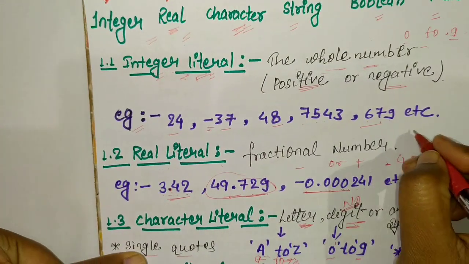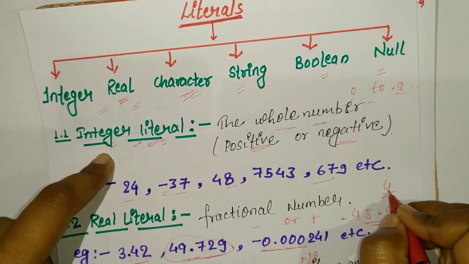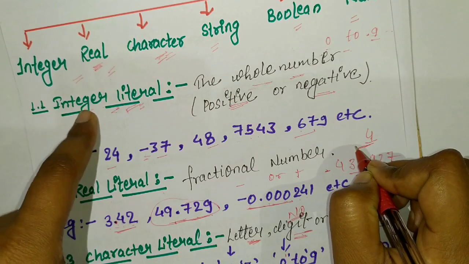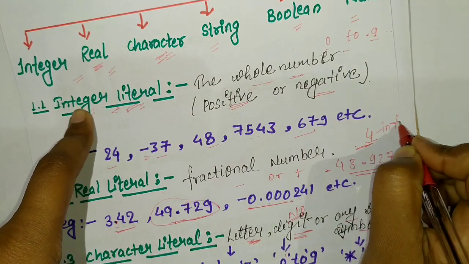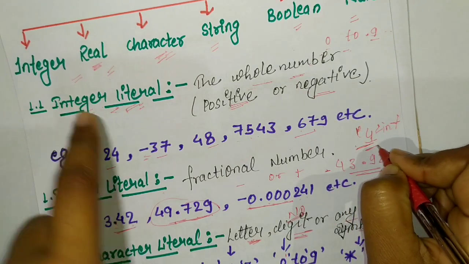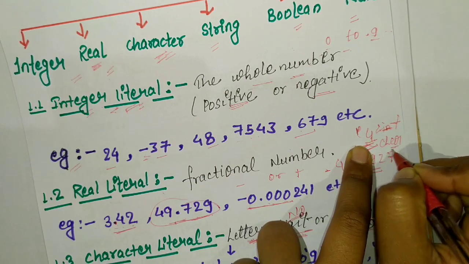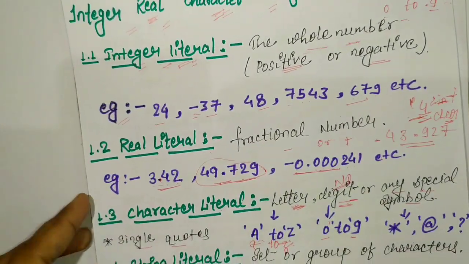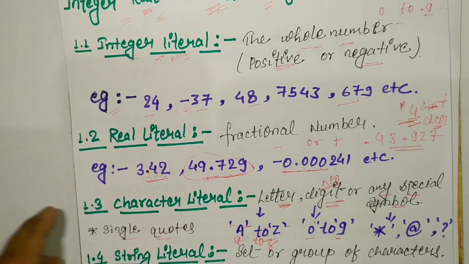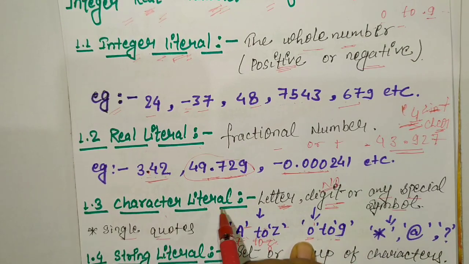Here we can write, suppose, 4. What is the difference between integer and character literals? If we write 4, then it is an integer literal. But if we put a single quote around the 4, it changes into a character literal, because in a character literal the single quotes are compulsory. Here 0 to 9 is a digit or a character literal.